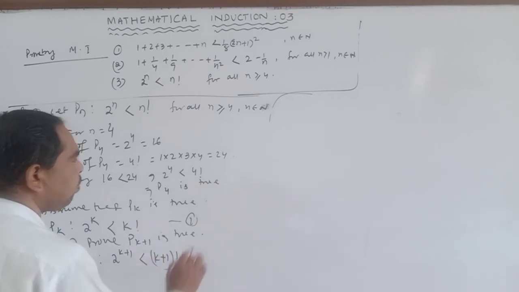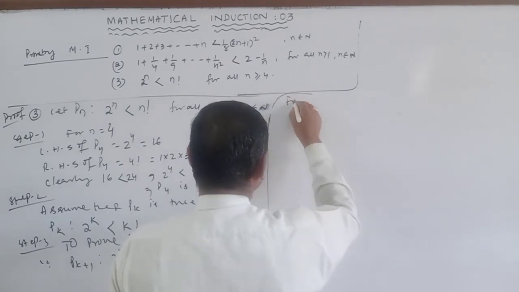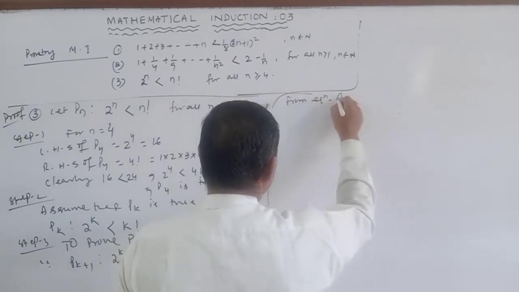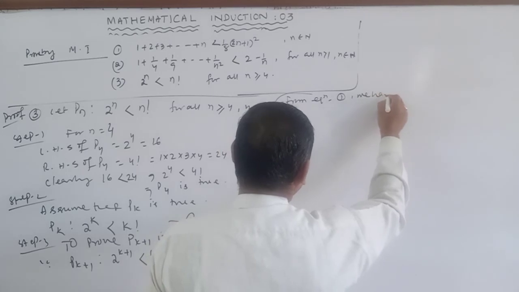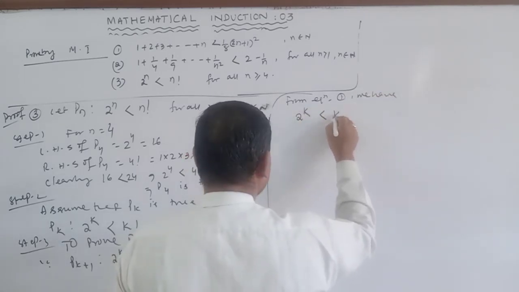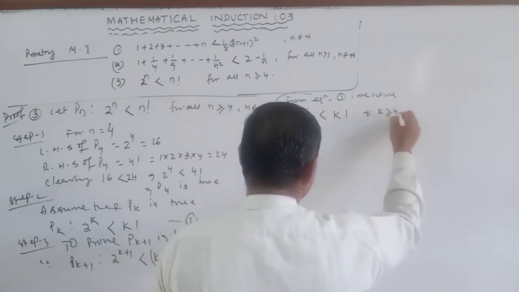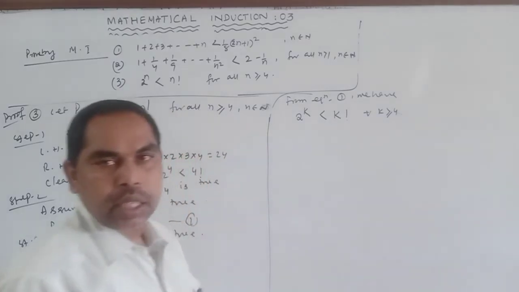From equation 1 we have 2 to power k is less than factorial k for all k greater than or equal to 4.